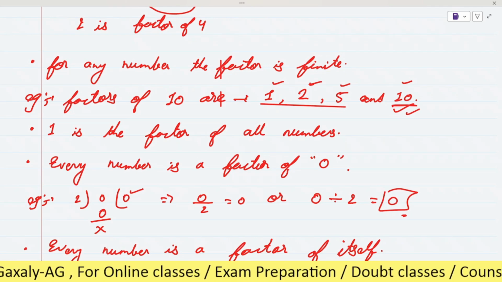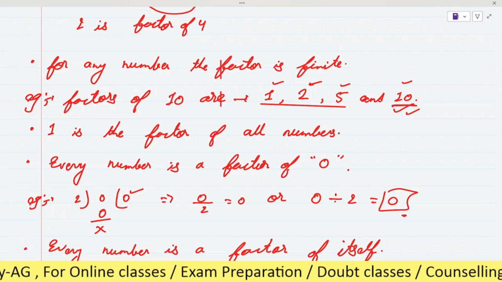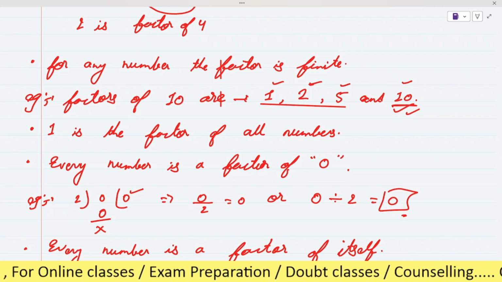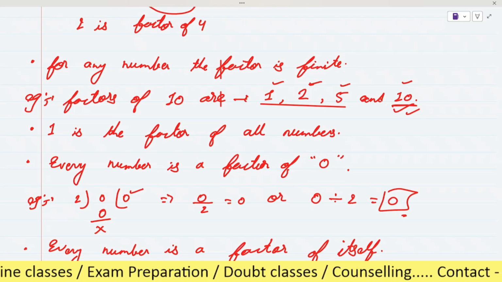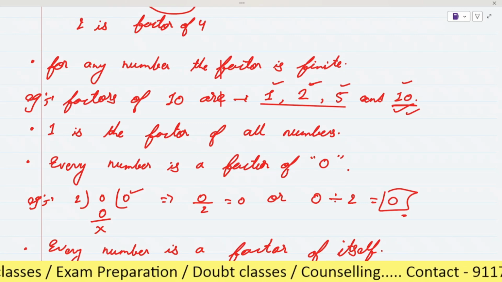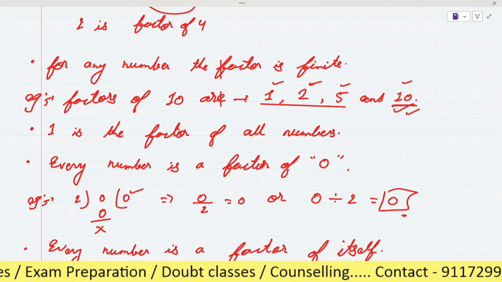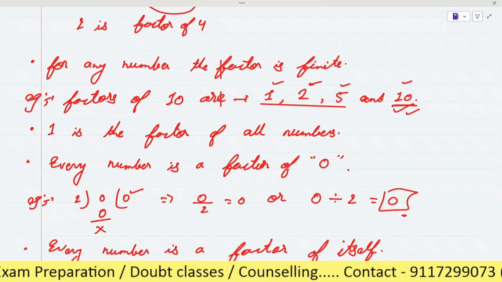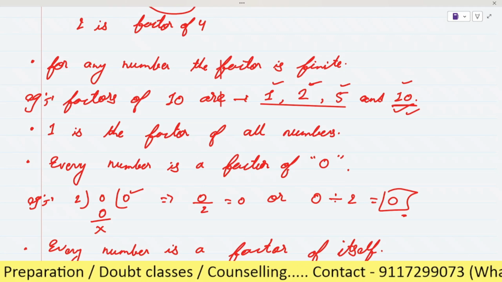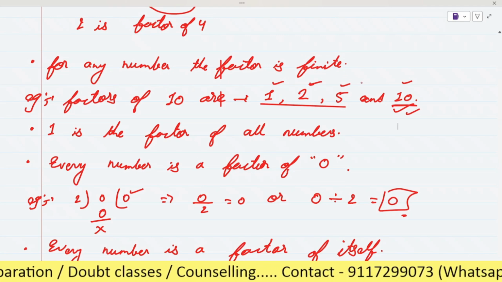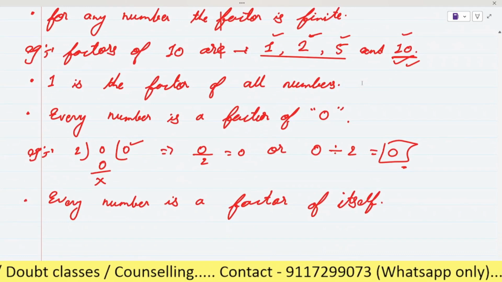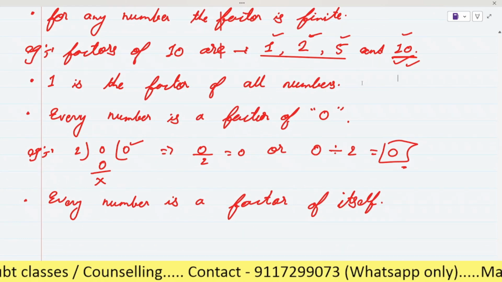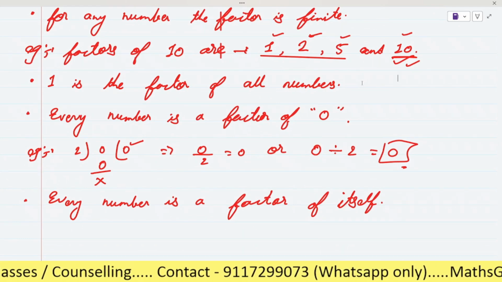Every number has at least two factors, that is 1 and the number itself. That type of number will be an exceptional case, or that type of number will be known as a prime number, right? We have already learned these things right now. Is it clear or any doubt?